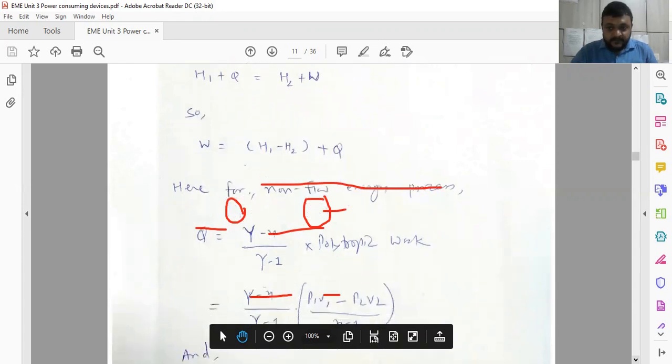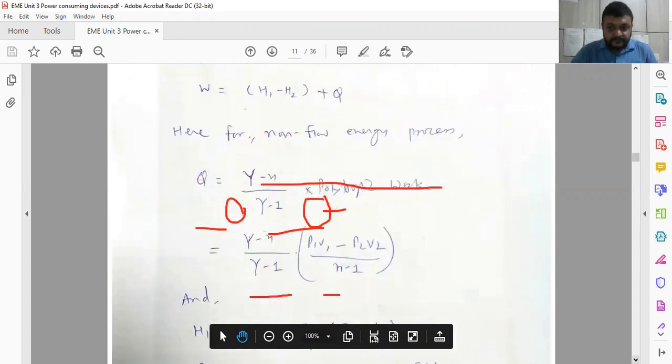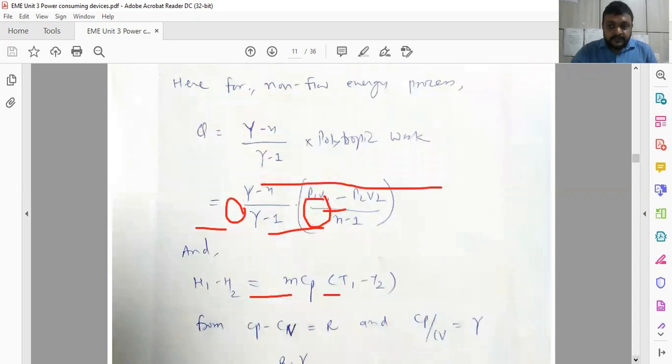Based on this polytropic work and combining these two equations, we get H1 minus H2 is equal to m Cp (T2 minus T1). These are all the equations that we already used in the properties of gas fundamentals.